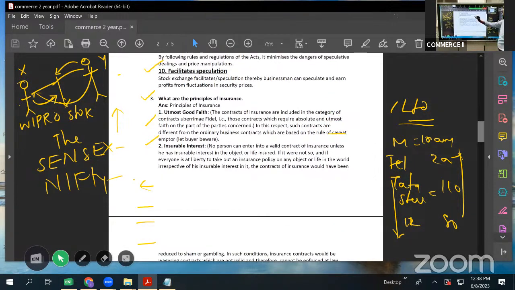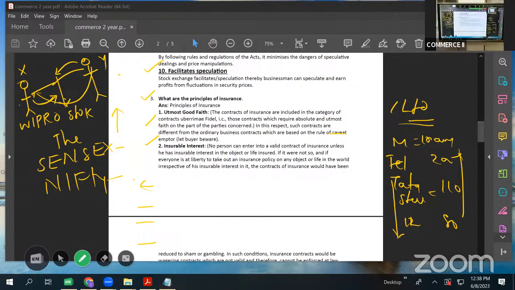is it facilitates speculation. As I told you, if there is no speculation, then nobody would turn up to stock market. People will invest in shares, anticipating that or expecting that they can make good returns. And the returns will be there only when there is speculation, when there is up and down.